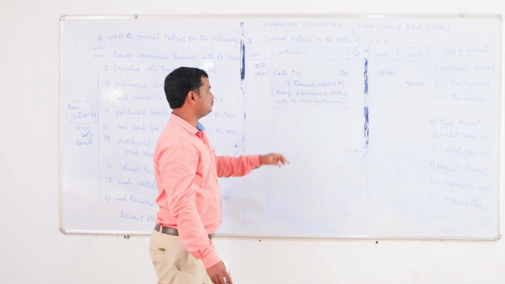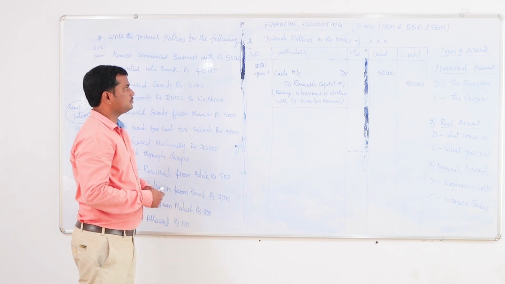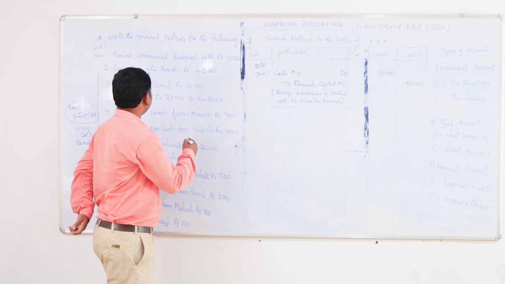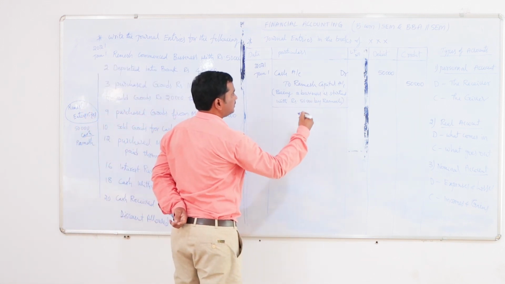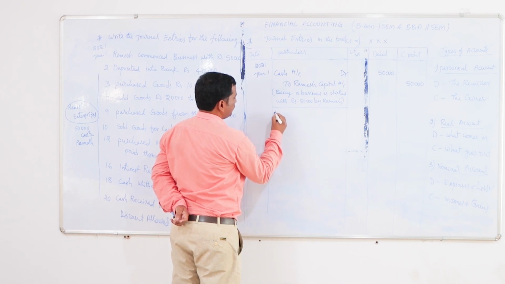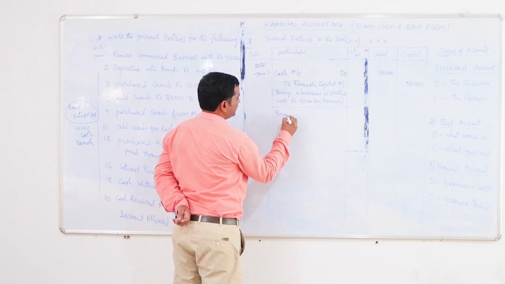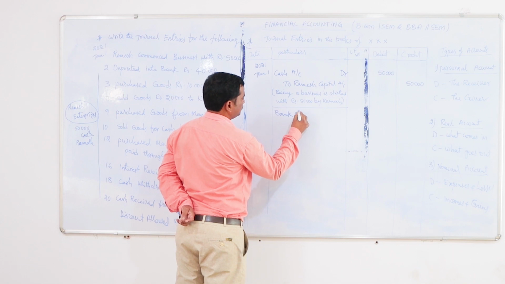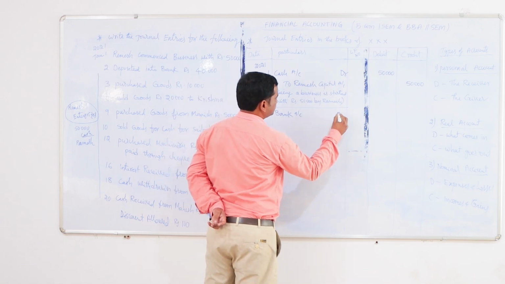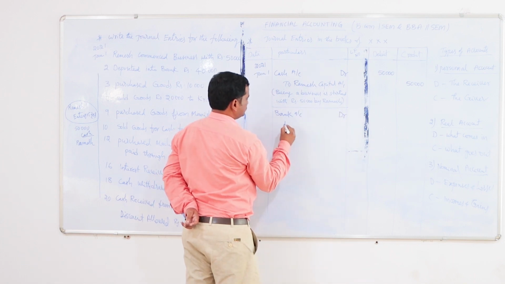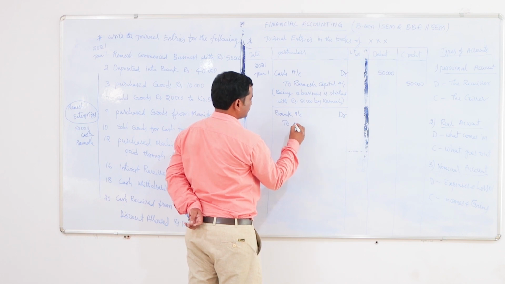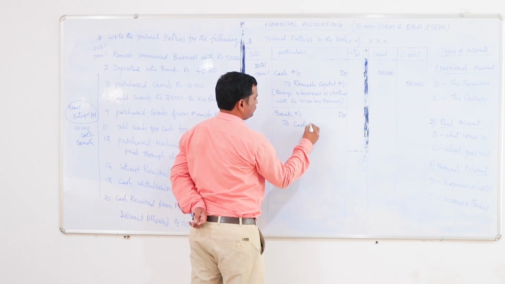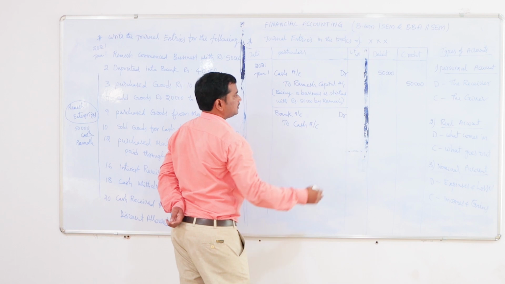As per those two rules, deposited into the bank means the bank is getting the benefit. So bank account should be debited as per the personal account. Bank account debited to cash account. Cash is going out as per the real account.